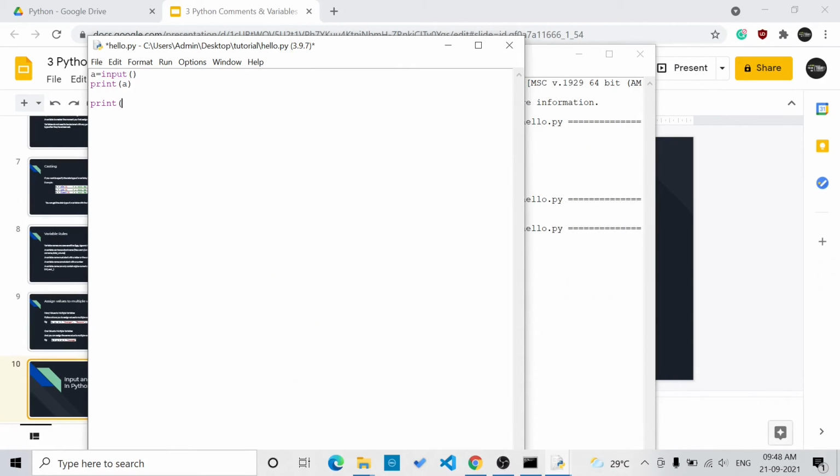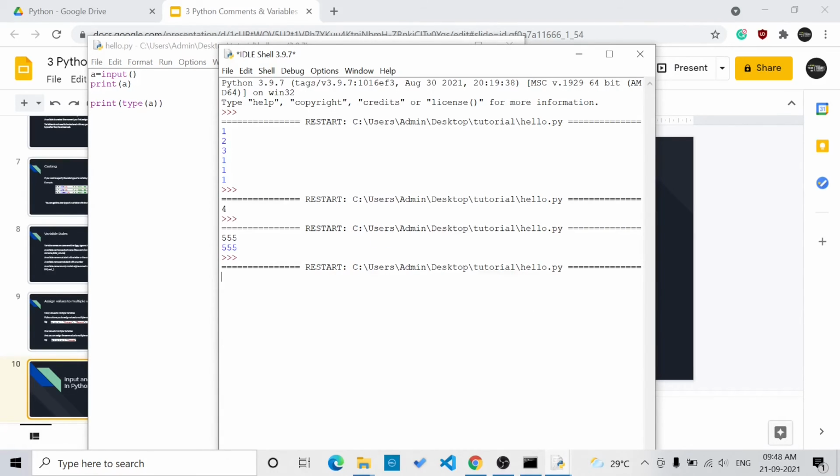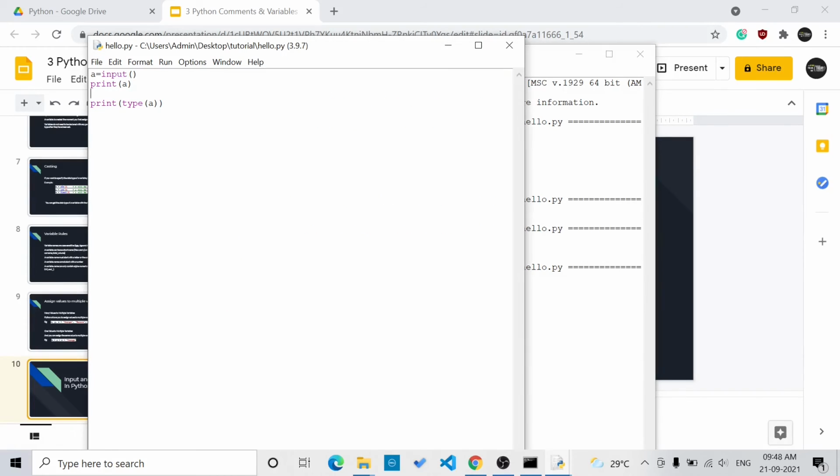If we say print type of A, and we'll give 555 again, you can see it is class of string, which means it is taking it as a string. So if we give anything in the input statement, it will by default be considered as a string.